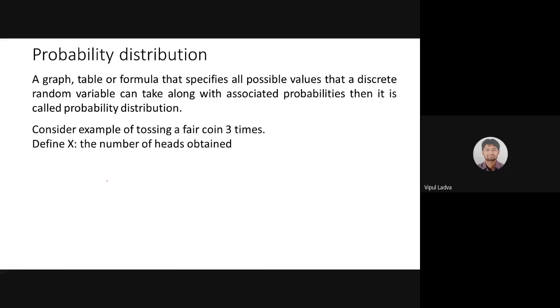Suppose I'm tossing a coin 3 times, or I am tossing 3 coins at a time. I'm not worried about that right now. But I am tossing 3 coins. And what is x? x is the number of heads obtained. Whatever the output is, how many heads have come, that count is my x, the random variable x.